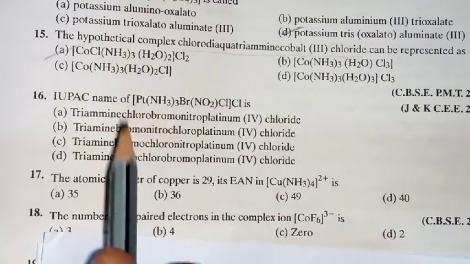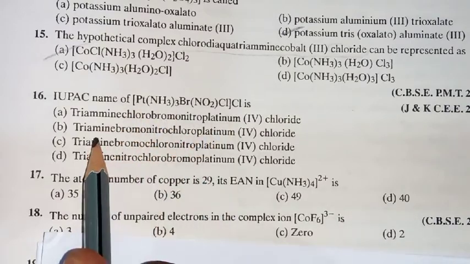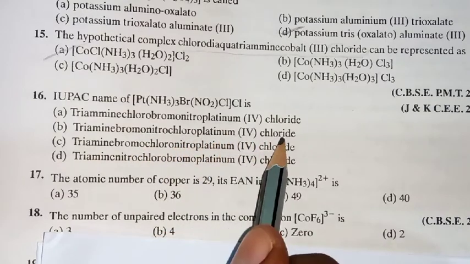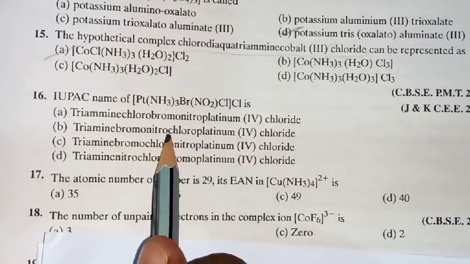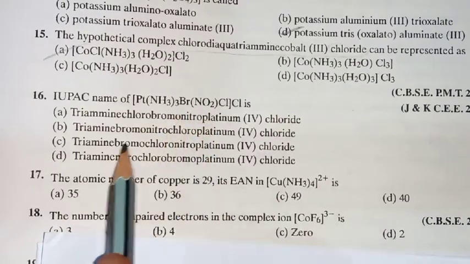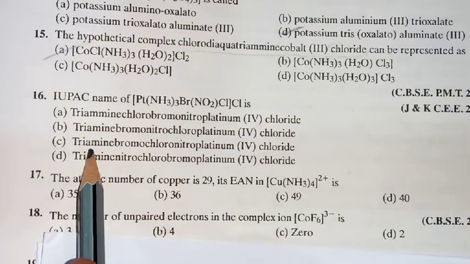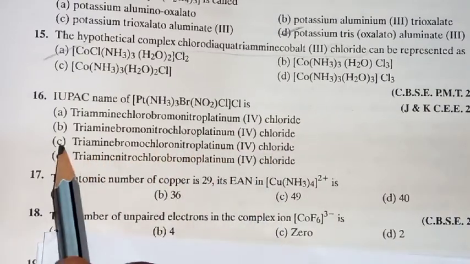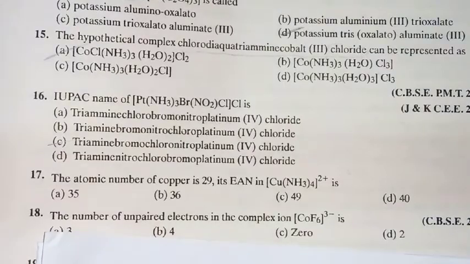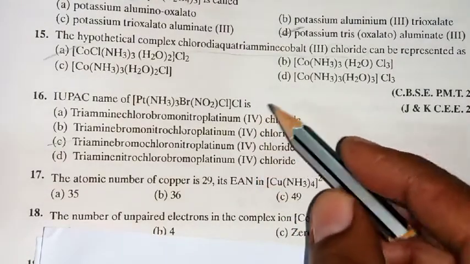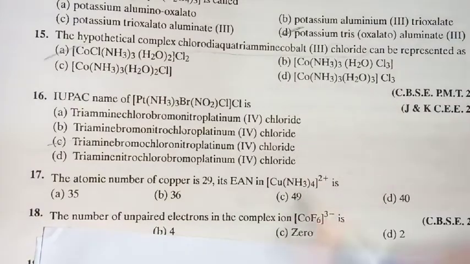Chlorine coming after bromine, that is why it is wrong. The second one, triammine bromo trichloro platinum(III) chloride. Is it correct? This is also wrong, exactly not in alphabetical order. If you observe the third one, triammine bromo chloro nitro platinum(IV) chloride, yes, this is correct. In all the cases platinum(IV) only is given, so you need not identify the oxidation number.